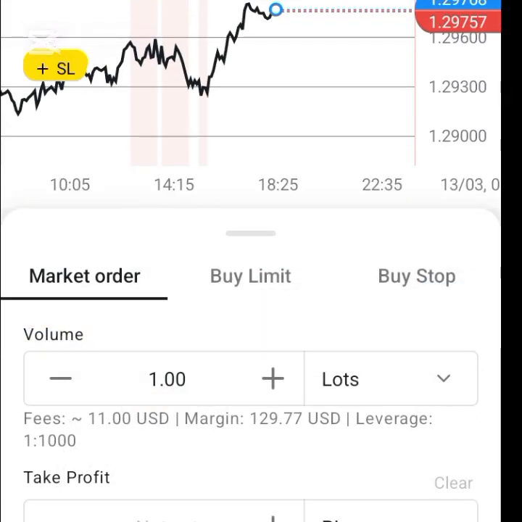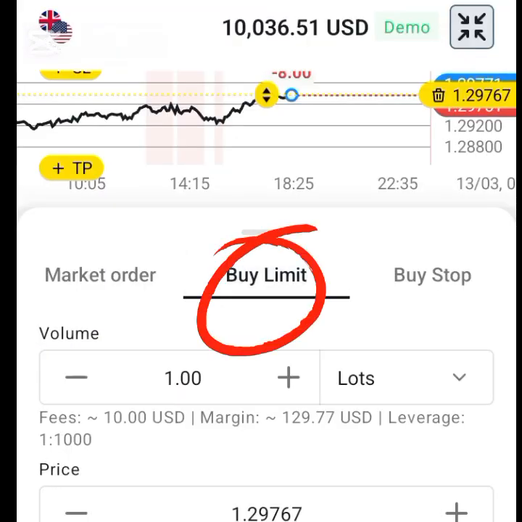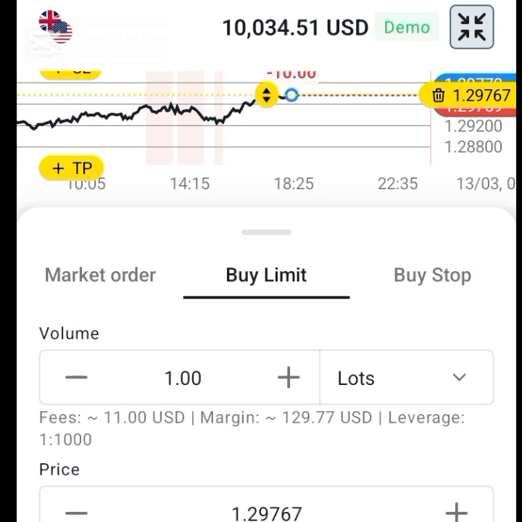Buy limit. So now what is a buy limit? A buy limit order is an order you place below the current price, in the hope that in the future the current price will come down, pick it up, and continue going up. Now you do that in a bullish trend, or in a market that is bullish.